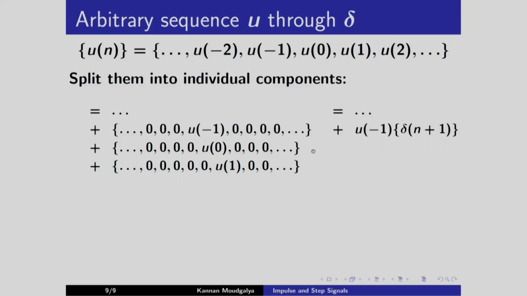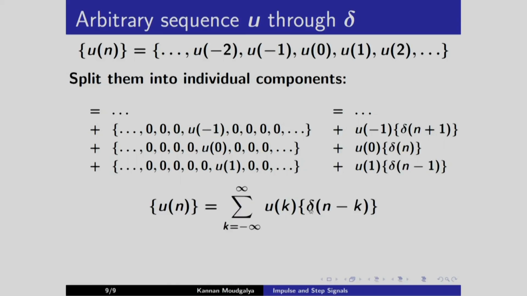What about this? This should be u of 0 into delta of n using the same argument. This is u of 1 into delta of n minus 1. So, I can write it in the form of this formula. Do this for starting from minus infinity all the way up to plus infinity. Remember a nice thing here, if I add these two, I get this n here. n plus 1 minus 1 is n, n plus 0 is n, n minus 1 plus 1 is n, and so on. Here of course n minus k plus k is n.